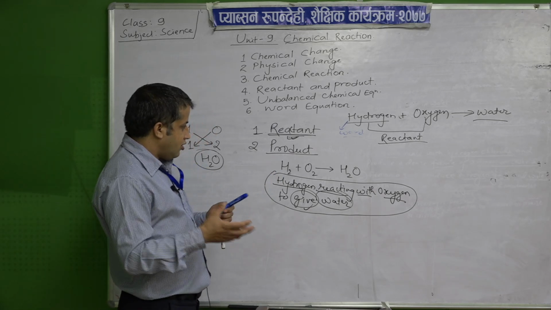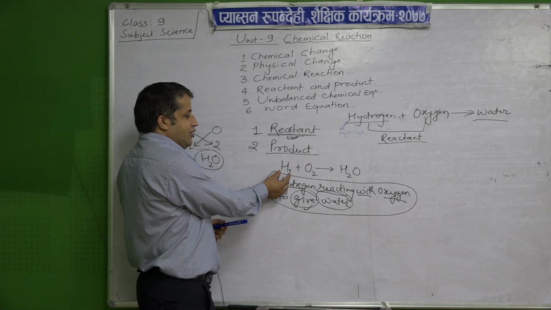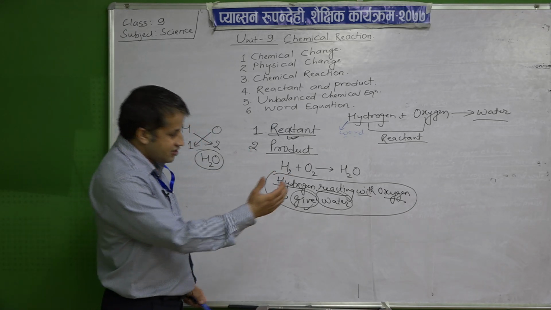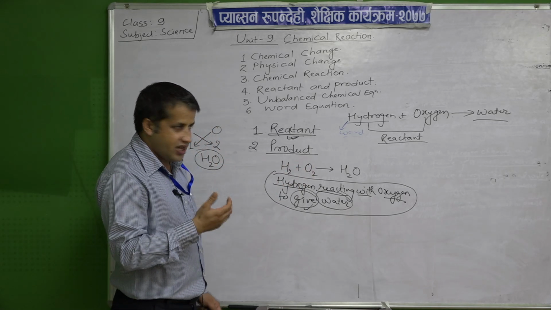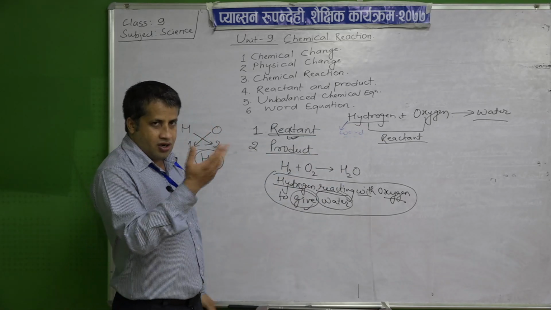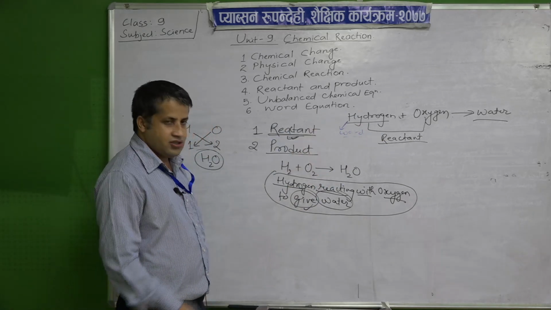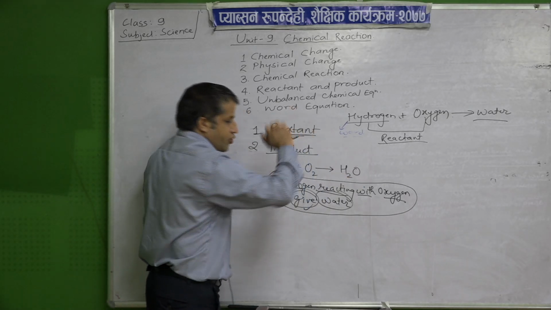But just to see here, if you see here the hydrogen atom, how many on this side? What is there on the left hand side? Reactants are written. On your right hand side, what is written there? That is product. Okay. So this is called the reactant side and this is called the product side.